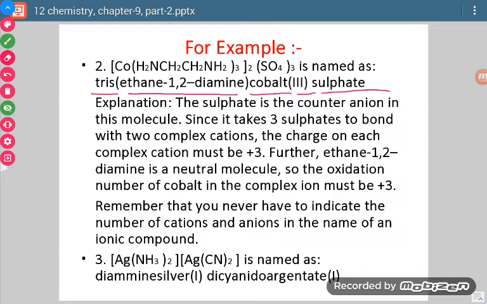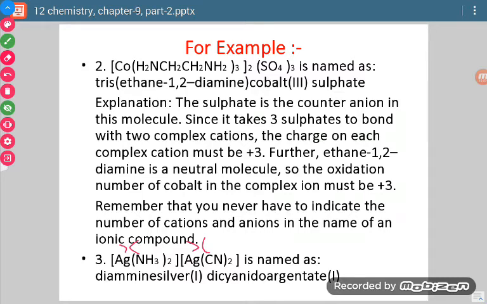Now let us name this. This is the compound given to us. Now see, in this case, how will we come to know which is positively charged and which is negatively charged? Again, what we are going to do is take the oxidation state of the central atom as x, and that will be taken the same for both coordination compounds, for both coordination spheres. In Ag(NH3) whole twice, again we have taken the Ag oxidation state as x, and in Ag(CN) whole twice also we have taken it as x.